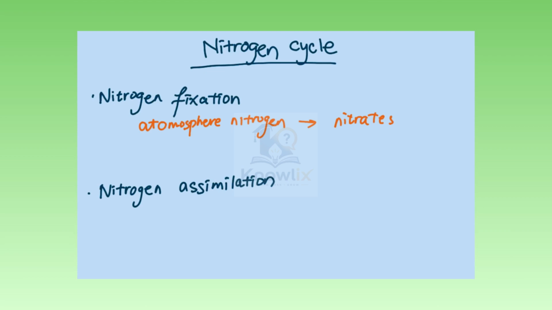Okay. Next, nitrates and ammonia are converted into organic nitrogen. This organic nitrogen is transferred to animals when plants are ingested by animals. This is called nitrogen assimilation. Animals use the nutrients from plants to make proteins and other essential biomolecules.